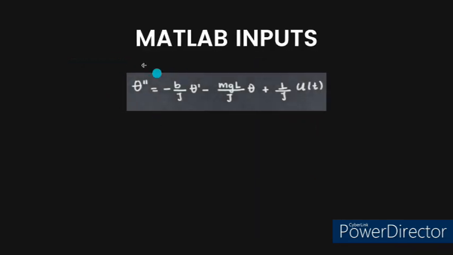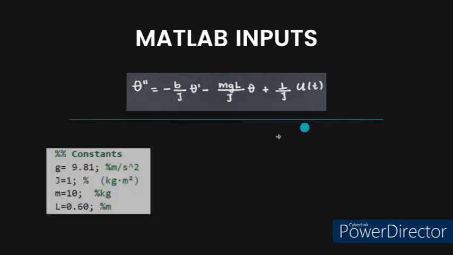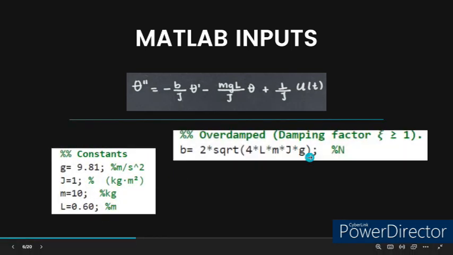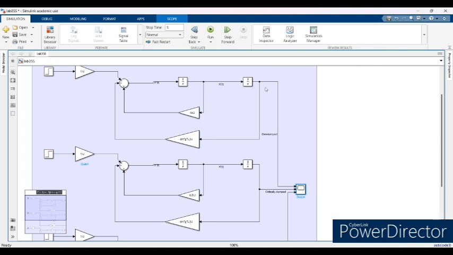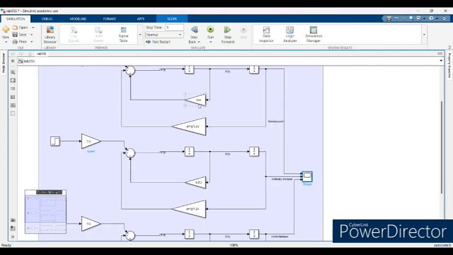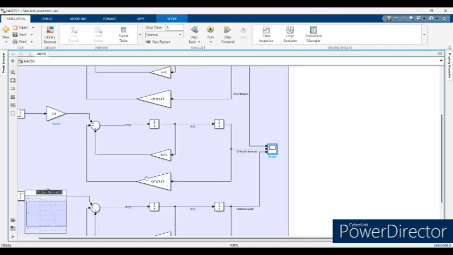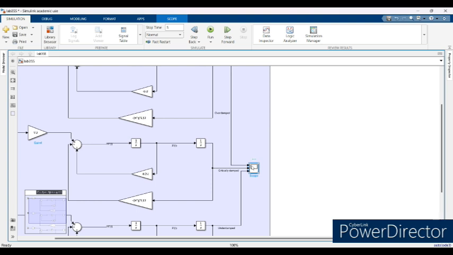Now we must solve for the greatest derivative to put this into a block diagram in Simulink. We fix our constants and we put our requirements for b. Now we put this equation into a block diagram in Simulink. Notice that each of these terms has its gain and everything is condensed in the sum. And finally, we put a different value of b for each case and we obtained a graph.